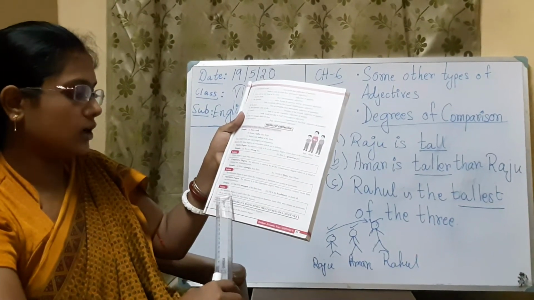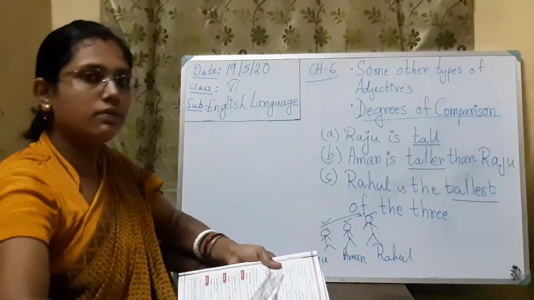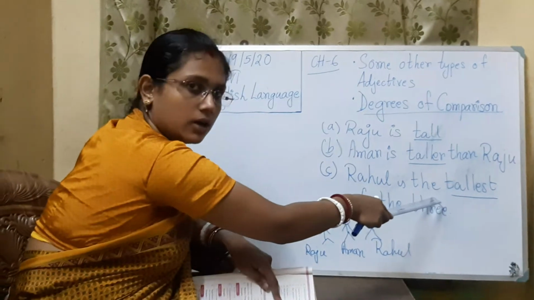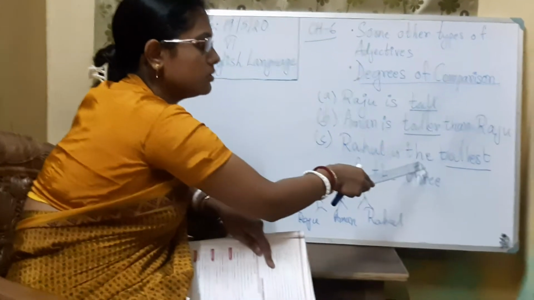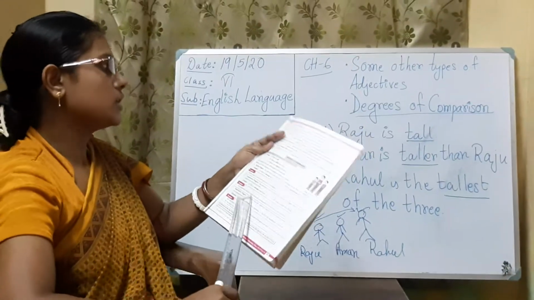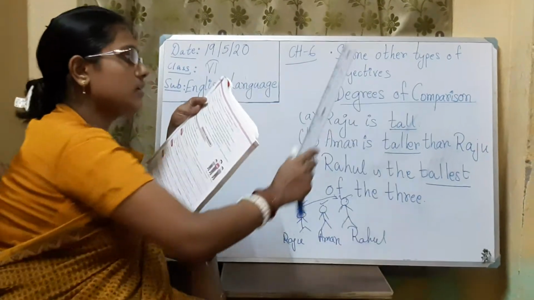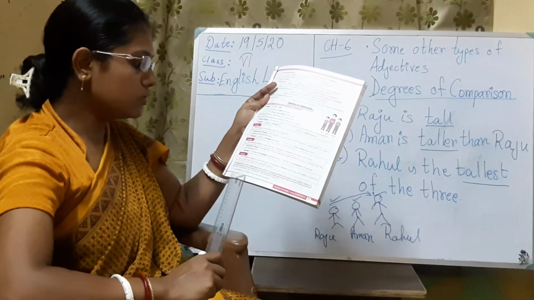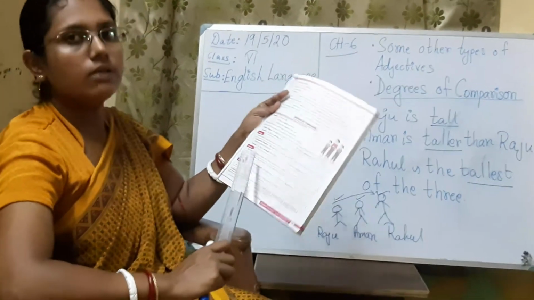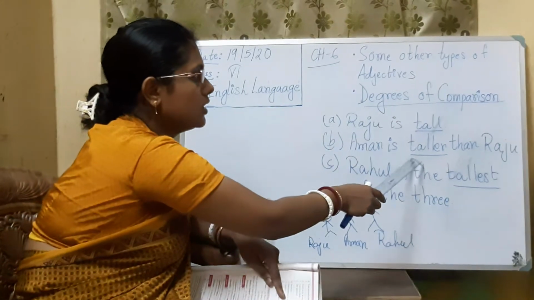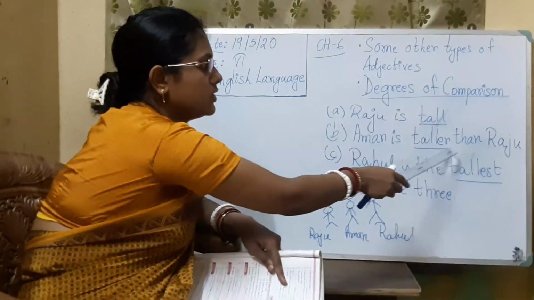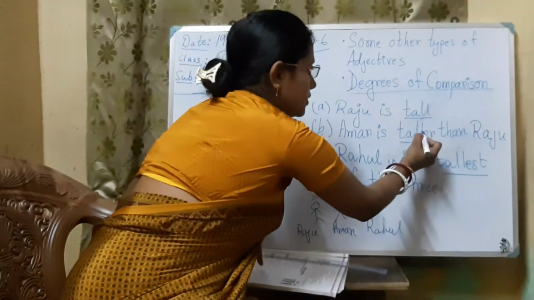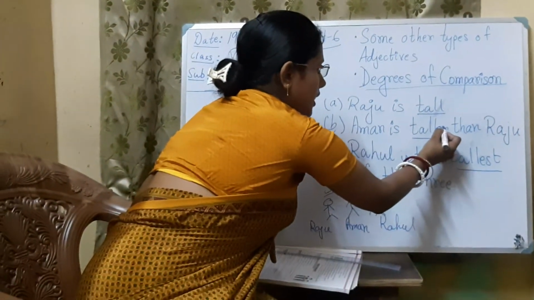Now the superlative degree is used when the comparison is between more than two nouns or pronouns. We use the article the before the superlative degree. And always remember, before the superlative degree we always use the, T-H-E, the. Okay. And whenever we are forming the degrees of comparison, how to form them? We use ER. Okay. Whenever we write a comparison for the comparative degree, that time we use ER. What we have written here, taller. Okay. So we are using E and R.